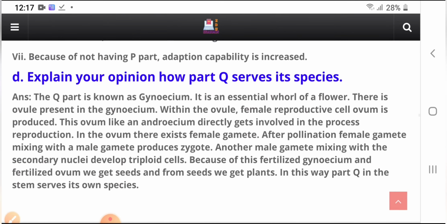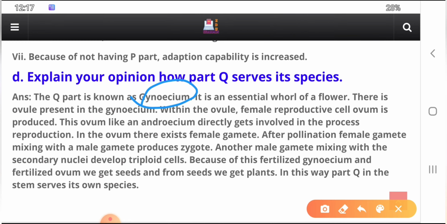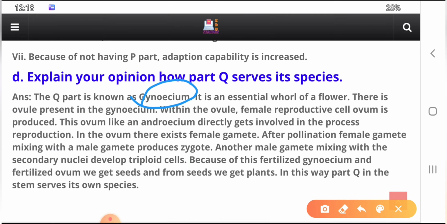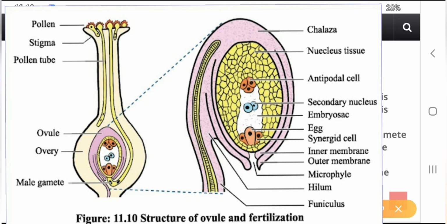What is the answer? Yes. The Q part is known as the gynoecium. It is an essential whorl of the flower, and there is an ovule present in the gynoecium, within the ovary, and the female reproductive cell, the ovum, is produced. Like the androecium, it directly gets involved in the process of reproduction.